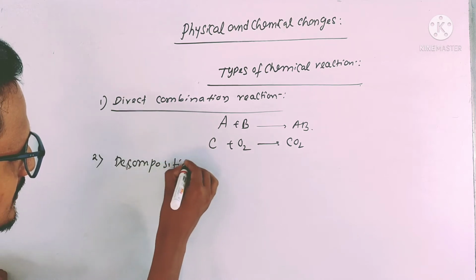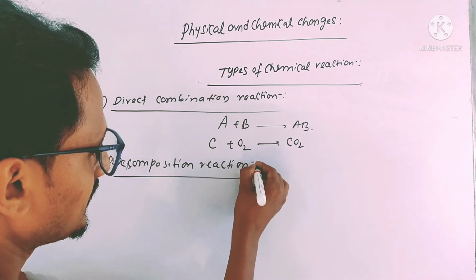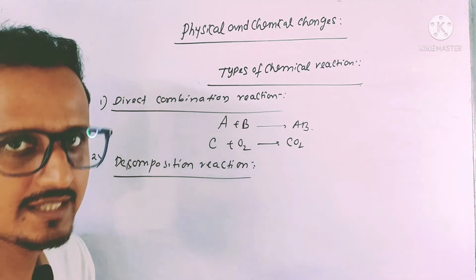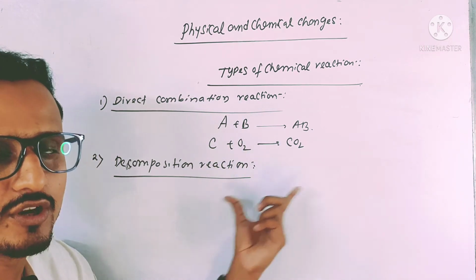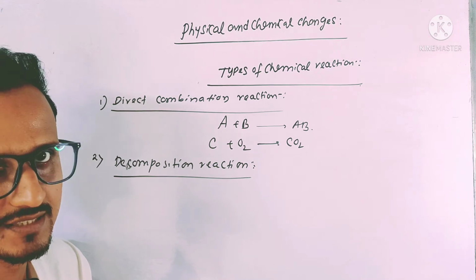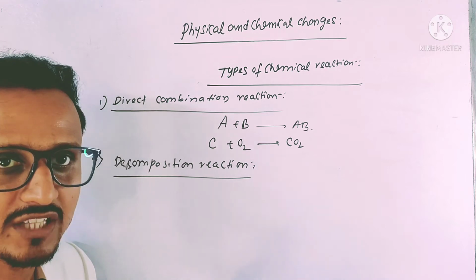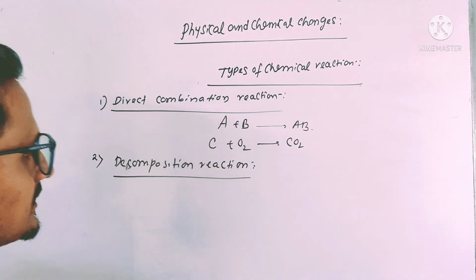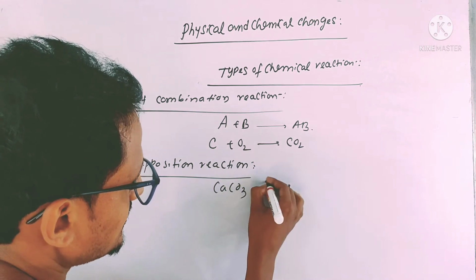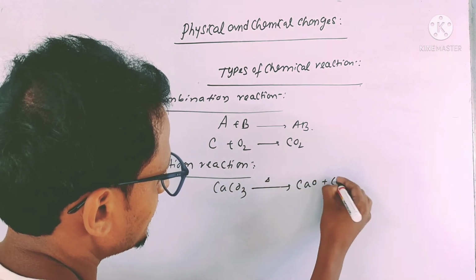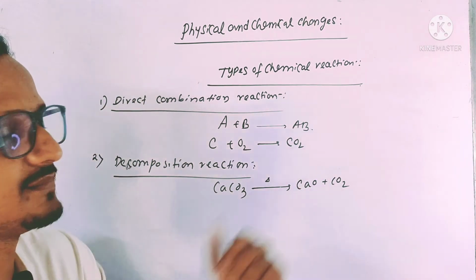Decomposition reaction. Now decomposition reaction means by the action of heat or pressure or anything, one compound, one substance, one reactant will decompose to form two or more substances. It is called decomposition reaction. Now if in that reaction heat is required, that will be thermal decomposition reaction. Say calcium carbonate is heated to form calcium oxide plus carbon dioxide. Now this is decomposition reaction. Calcium carbonate is decomposed to form calcium oxide plus carbon dioxide.